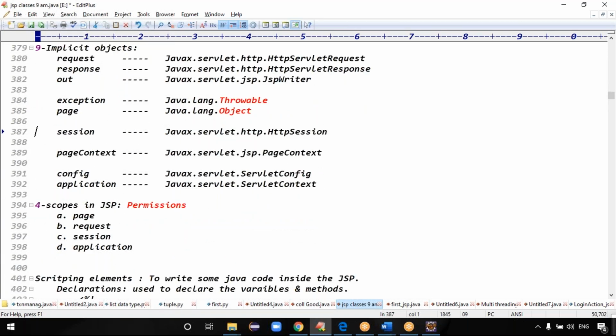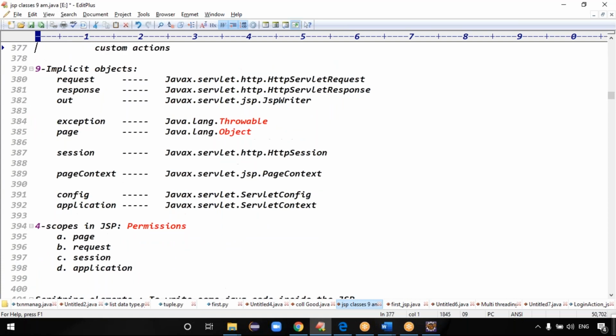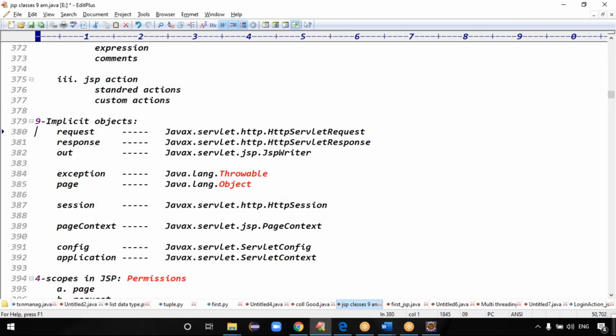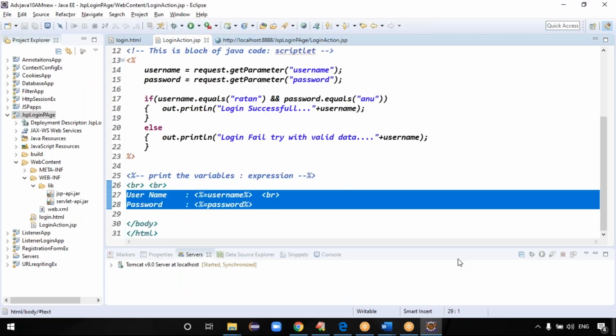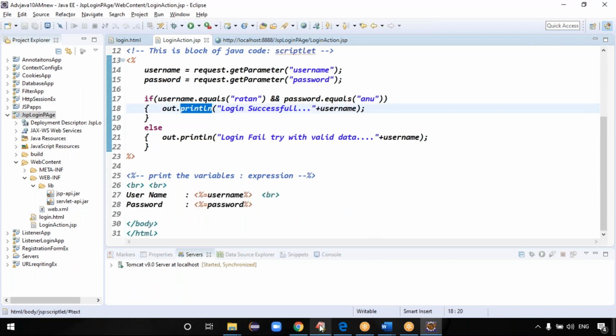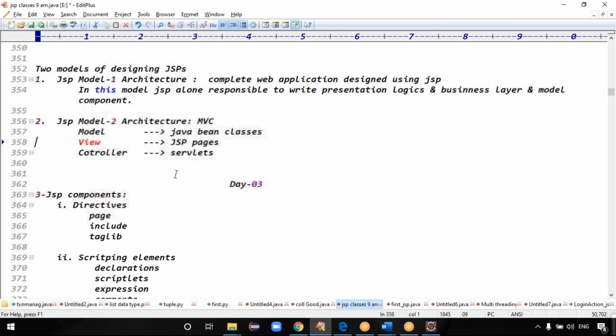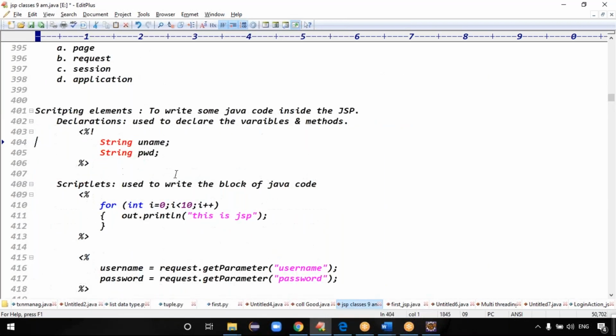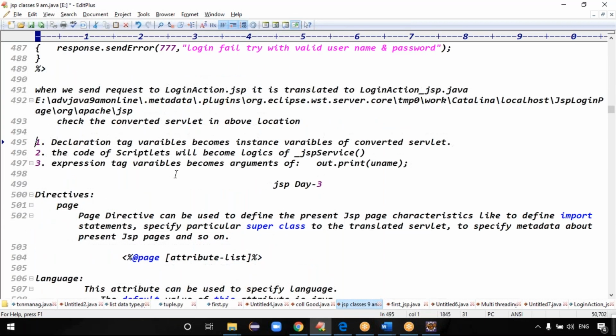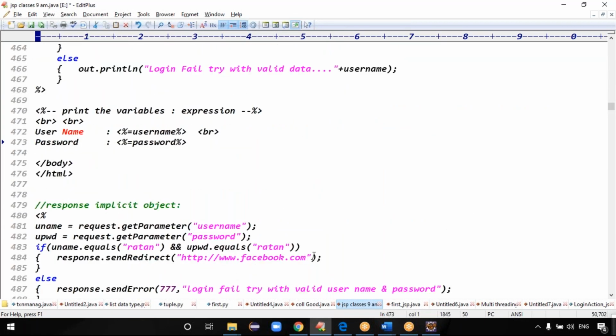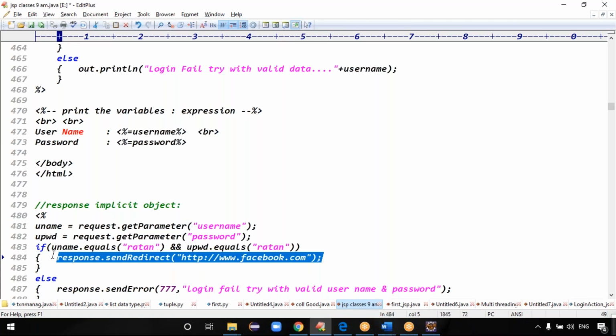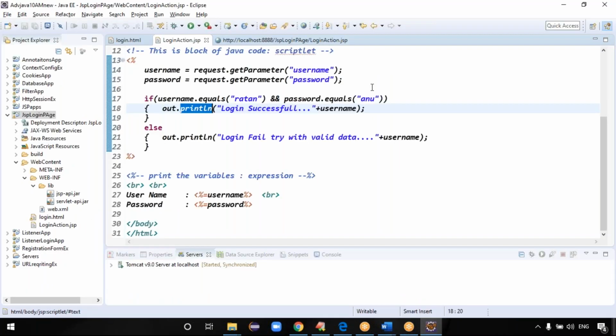Exactly. There's one more implicit object let me use, that is called the response object. Just now, in the if else condition I'm writing out dot println, right? But as we know previously in servlets, if username and password are a success, I want to redirect my request to Facebook. How can you redirect your request to Facebook?